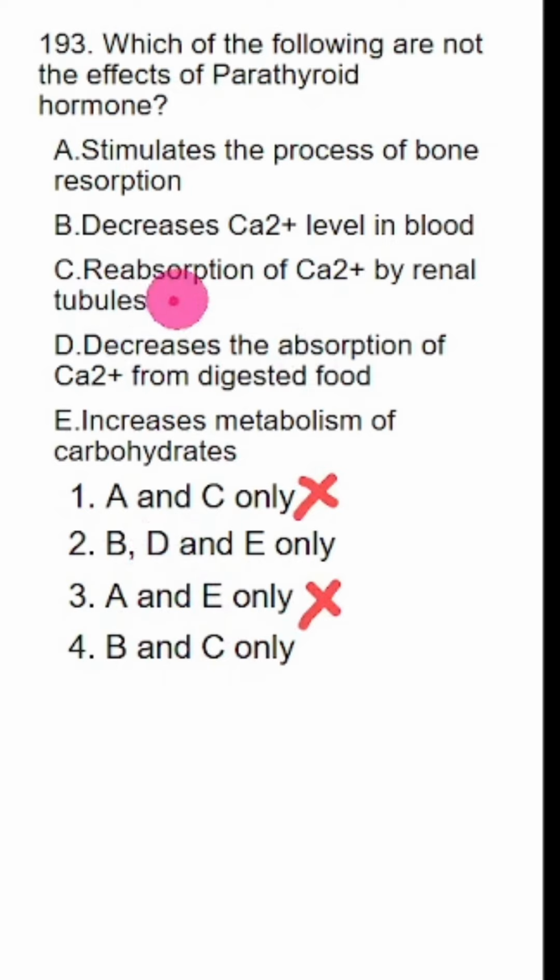C is reabsorption of calcium by renal tubules. This is also the role of parathyroid hormone. So C cannot be the answer. So D and E have to be the answer. So option 2 is the correct answer of this question. D is decreases the absorption of calcium. Decreases the absorption, no, it increases. And E is increases metabolism of carbohydrates.